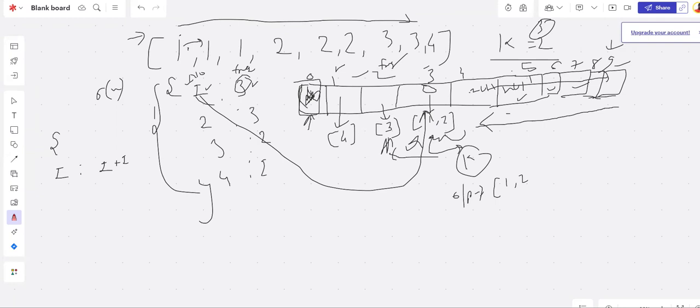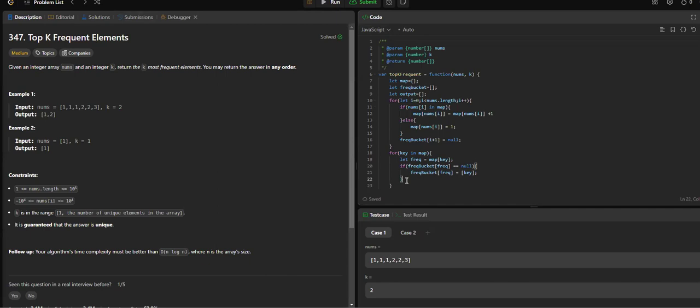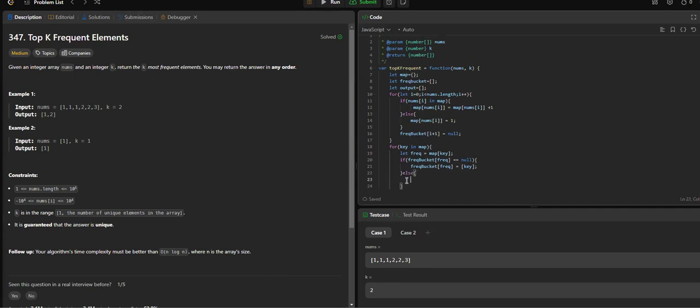That means the key. Now, if it's not a null, that means we know that we have already pushed this variable. So now we are coming the second time. What do we mean by that? This value is nothing but an array, right?